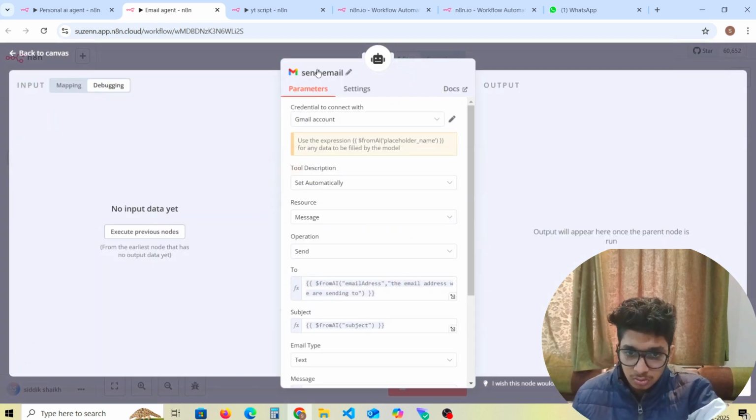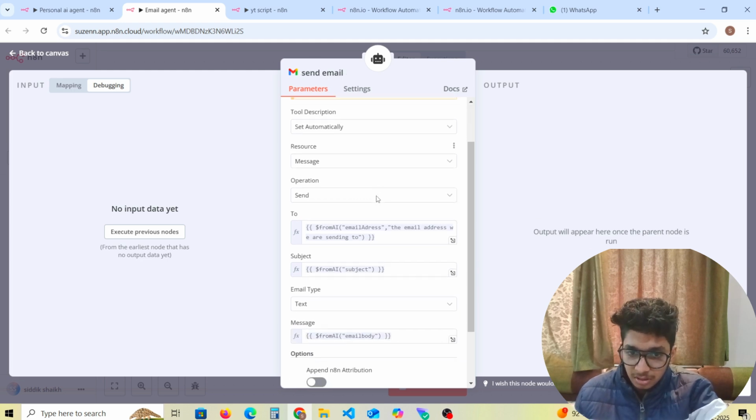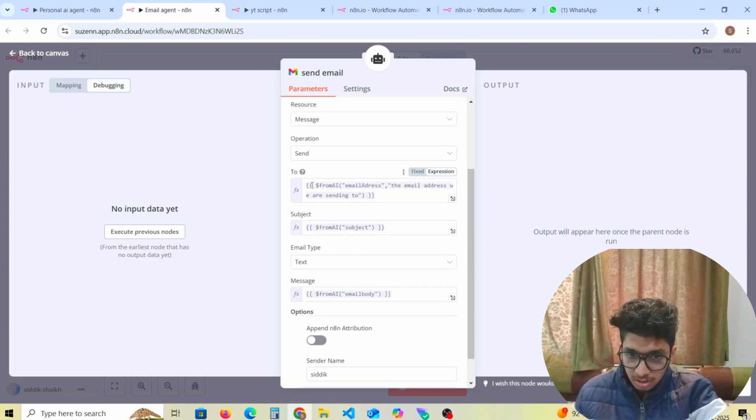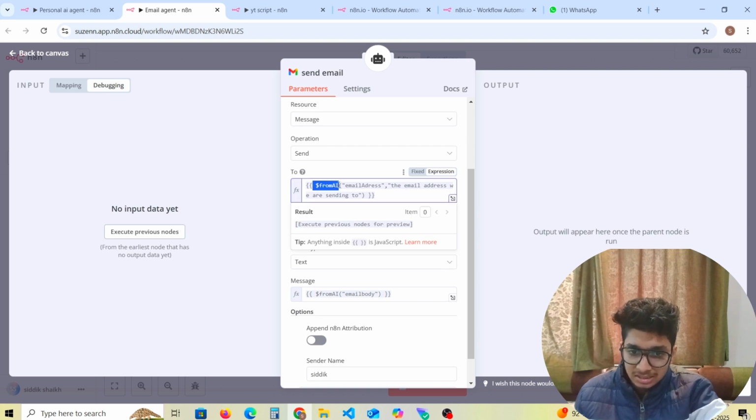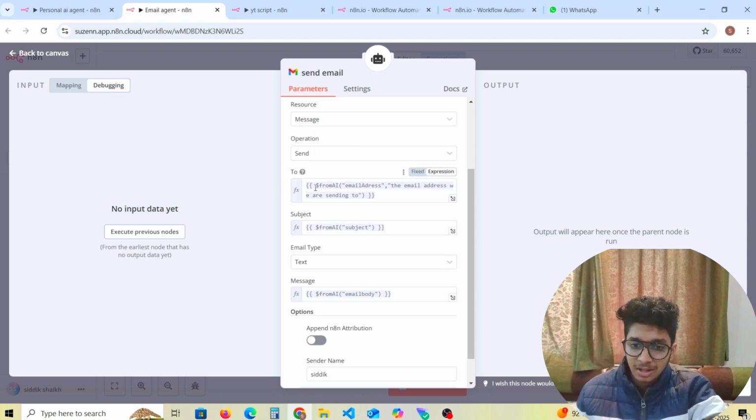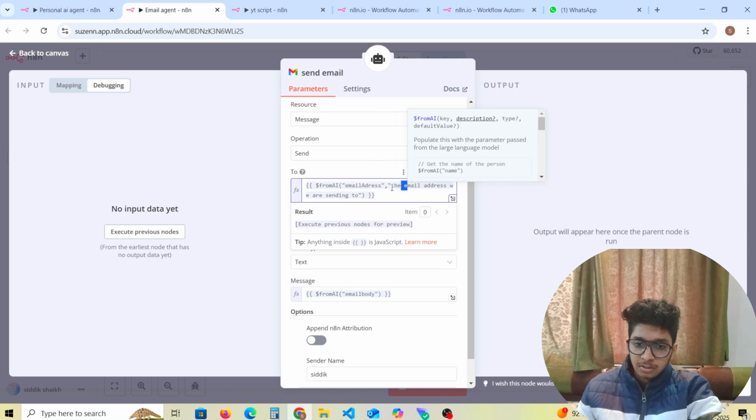So let's see, guys. This is the send email which we have to send. To send the email, we have here, this is the important thing which OpenAI has released. This is the from AI email address, and the email address is what we are sending with.